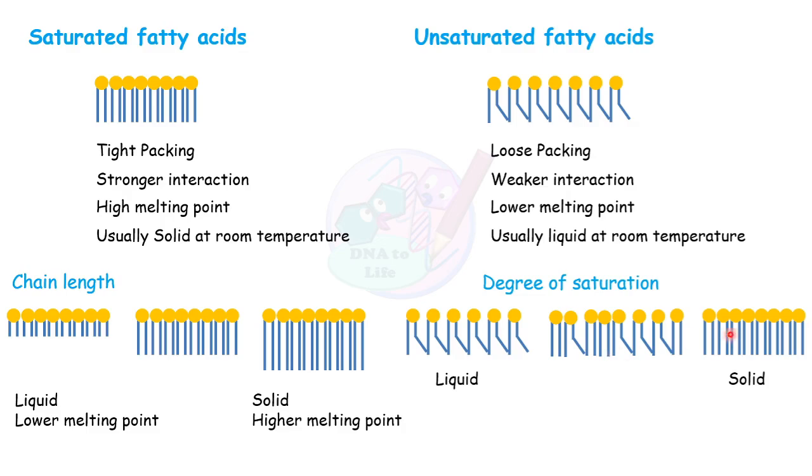And if we have all these saturated fatty acids, then we will have a solid character of the fatty acid, and they will have a higher melting point. So the characteristic or nature of a fatty acid can change by changing the chain length and by changing the degree of saturation. That's why fats and oils have different characters.